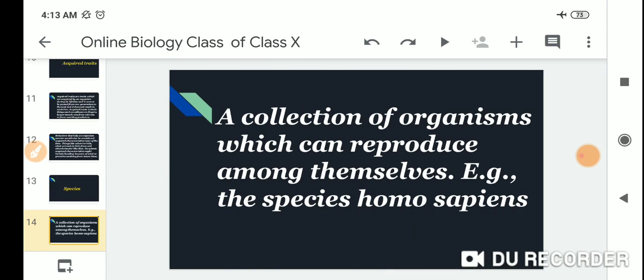Species: a collection of organisms which can reproduce among themselves. Example, the species Homo sapiens. So the human scientific name is Homo sapiens. Homo means man, and sapiens means wise. So the species is Homo sapiens.